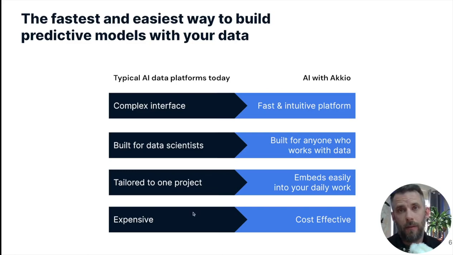And the tools were expensive. So these tools start out at tens of thousands of dollars just to get started, at least, easily into hundreds of thousands of dollars. And that's just not where Akkio's at, right? When you talk to our team, we're far more cost effective than that.